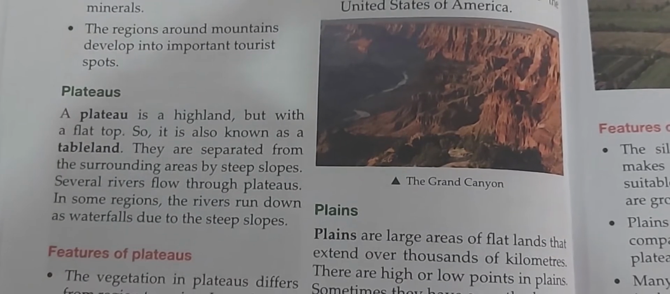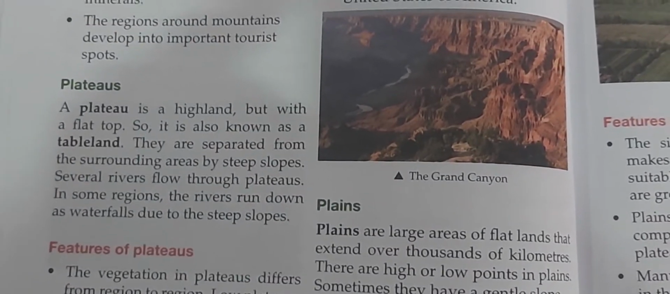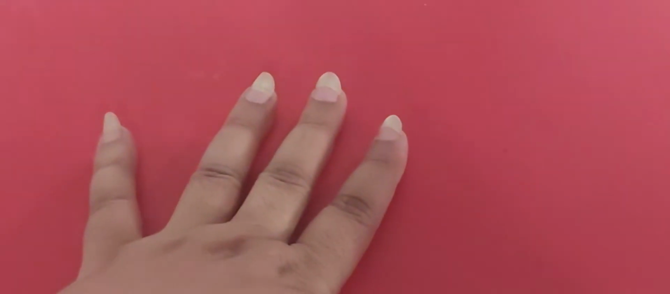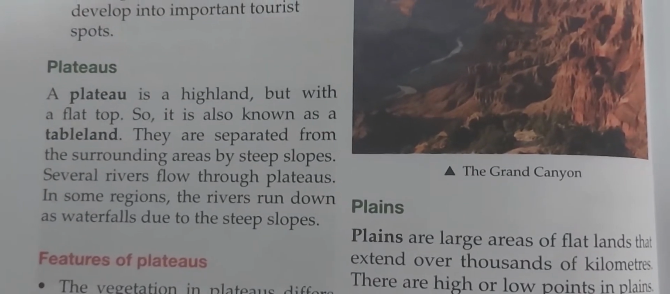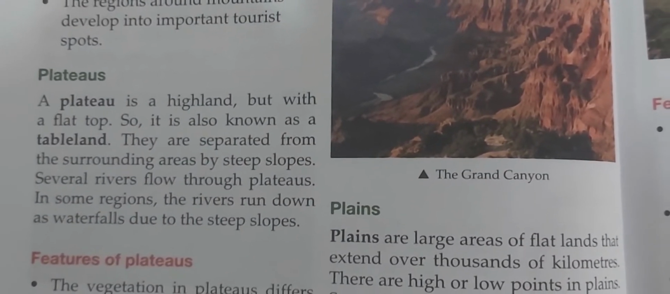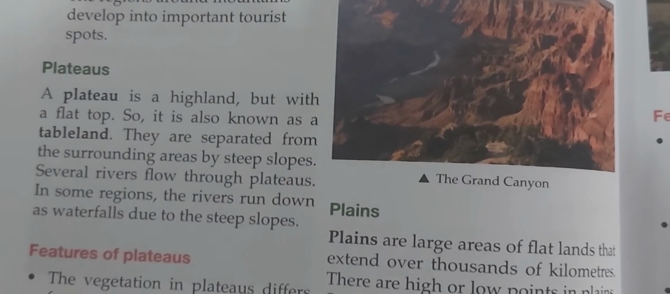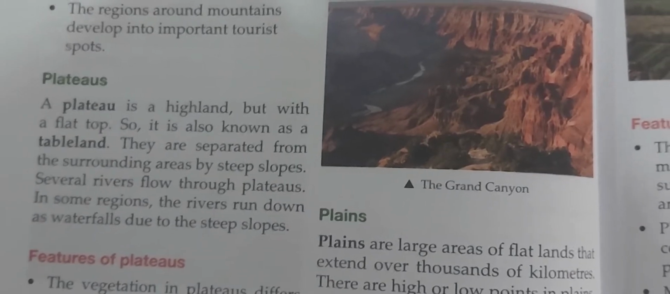Next is plateaus. A plateau is a highland area which is similar to a table, and a table has a flat surface, a flat top, and it stands on its legs. So plateaus are similar to tables. They have flat surfaces. People can go there, stay there for some time, and they can walk there.